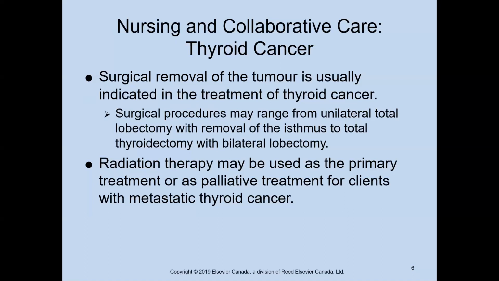When it's metastatic and you're not looking to cure, but you're looking at comfort measures and or prolonging life, we may be thinking about thyroid radiation therapy, and that can be adjunctive therapy as well. It's important that we always have an airway kit around, right? Because when we're looking at a large goitre and other kinds of things, that non-cancerous tumor can increase the pressure on our airway and actually compress it. There may be a thyroidectomy in patients who have even a non-cancerous tumor. So it's important to keep that in mind.